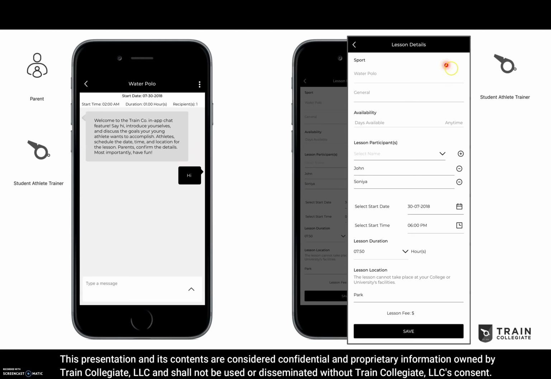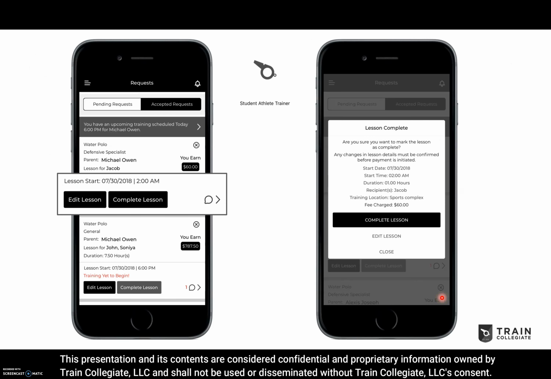Student athlete hits that edit lesson button, and these are all the details that they're going to enter in, and they'll hit save. Parent must confirm those details, and these are the details that will actually be on your PDF in your compliance portal as required by the NCAA. And for the student athletes, again, they'll have to hit that complete lesson button after the lesson date and time has passed, and if that lesson does take place, they'll review the details, hit complete lesson, and then in order to be paid, the parent has to confirm that that lesson took place.